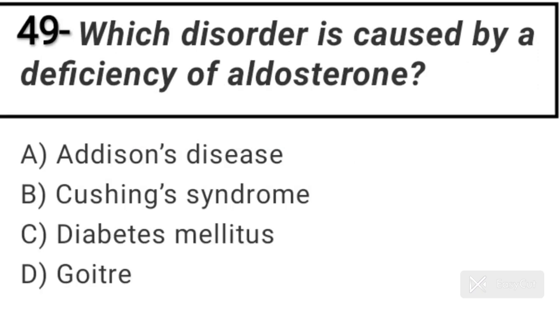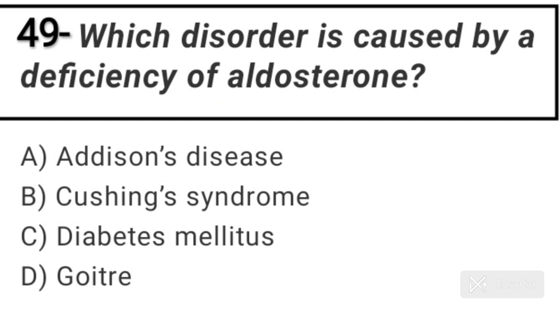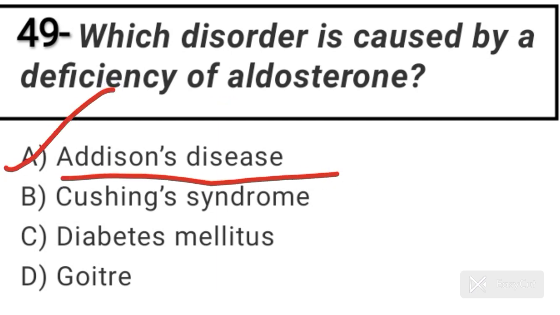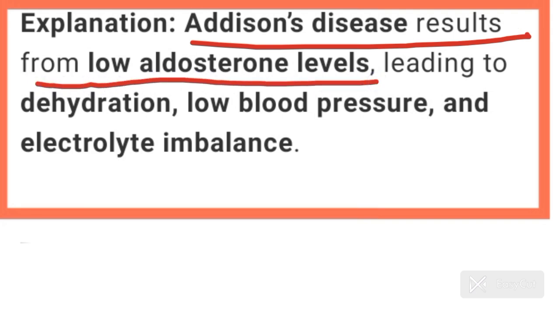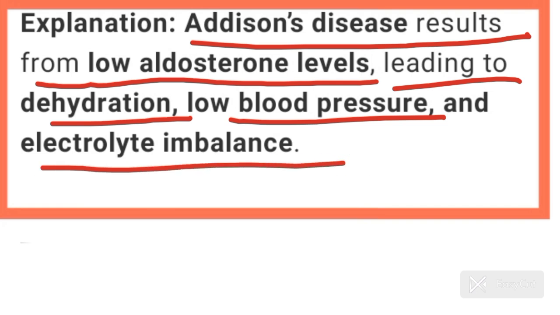Now come to question number 49. Which disorder is caused by a deficiency of aldosterone? Answer is option A. Addison's disease is caused by the deficiency of aldosterone. Addison's disease results from low aldosterone levels, leading to dehydration, low blood pressure and electrolyte imbalance.